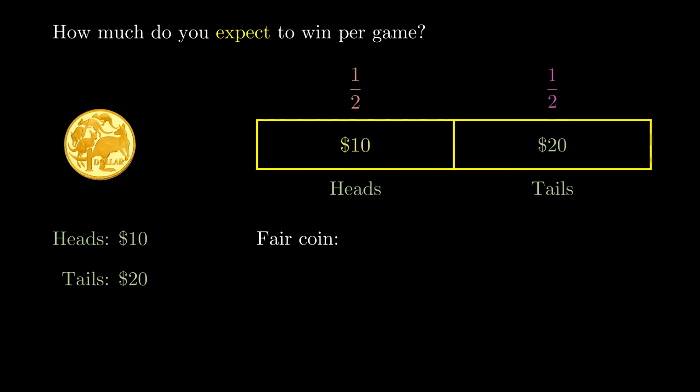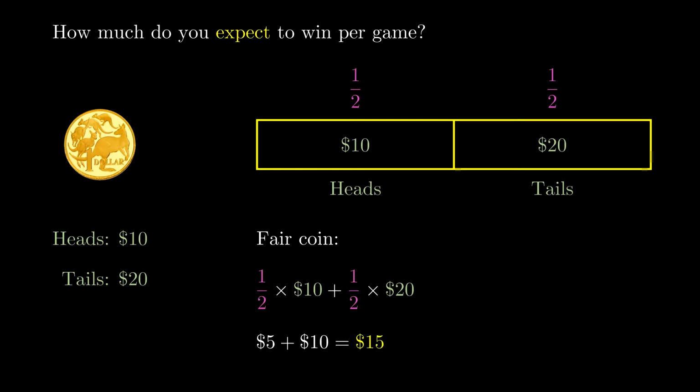Well, half the time, it'd land on heads and we'd win $10. On average then, this amounts to half of 10, which would be $5 per flip. Likewise, half the time, it'd land on tails and we'd win $20 instead. And on average then, this amounts to half of 20, which would be $10 per flip. In total then, the average coin toss would earn you $15.